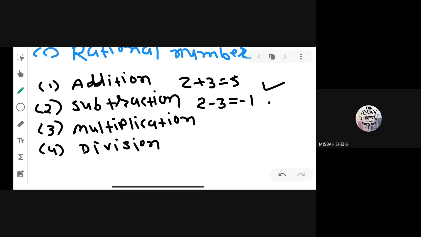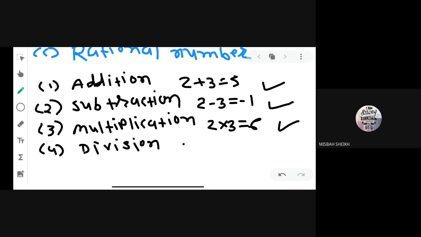So it means under subtraction, rational numbers are also closure. Same thing for multiplication. 2 3s are 6. 2 and 3 are rational numbers and 6 is also a rational number. So under multiplication, rational numbers are also closure.